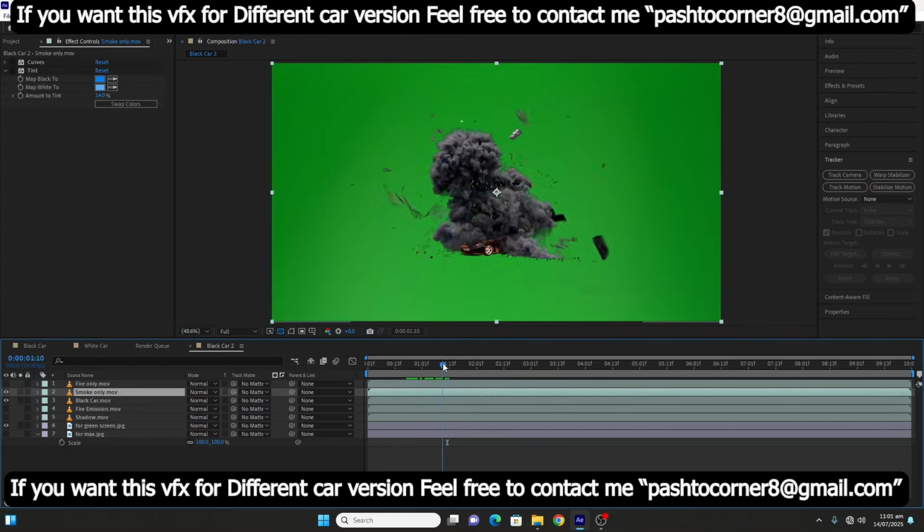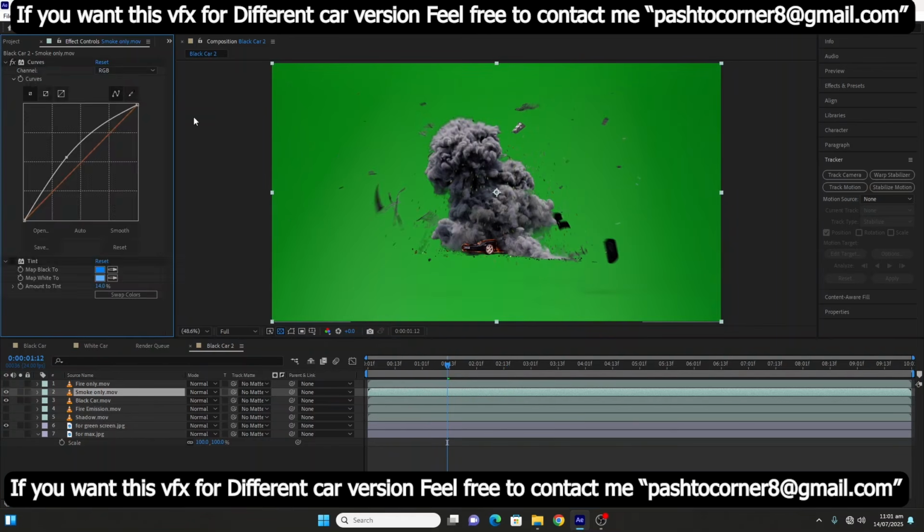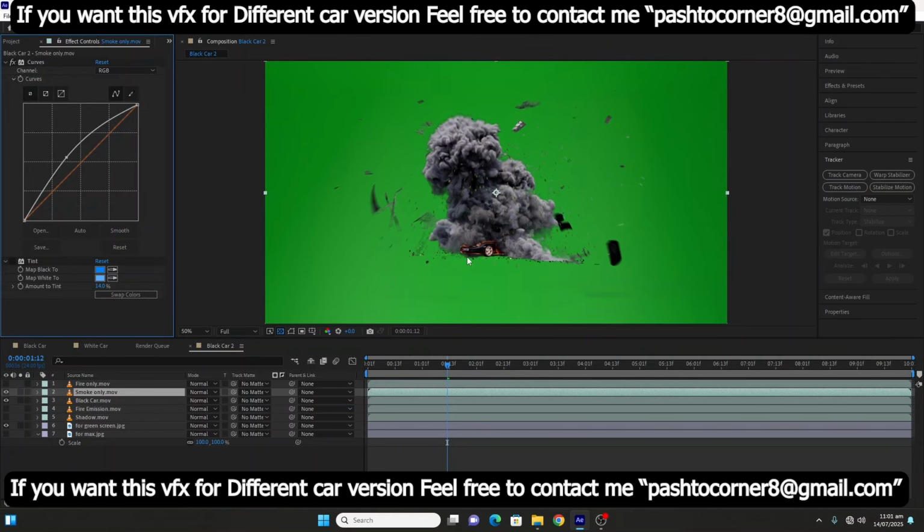This is the smoke. You have full control on the smoke. For example, I want to brighten the smoke by adding a curve. You can brighten it without affecting any other object. If you want to change the color a bit, you can also change the color with some adjustments.